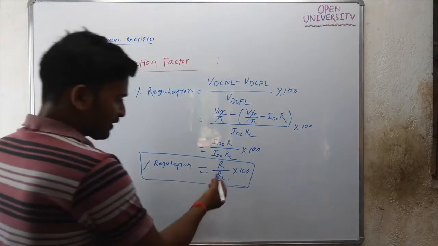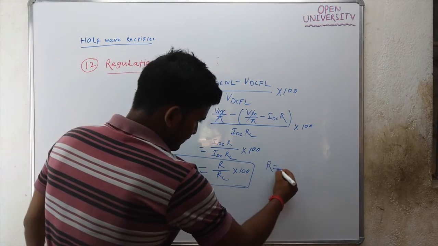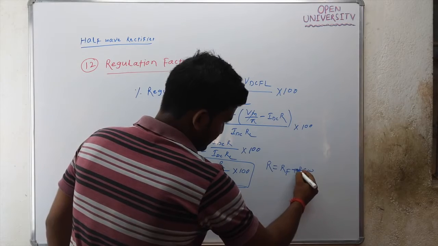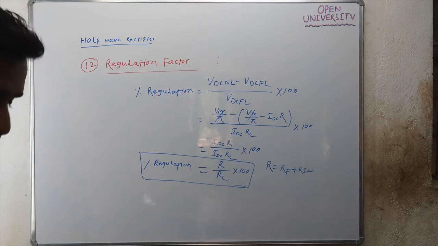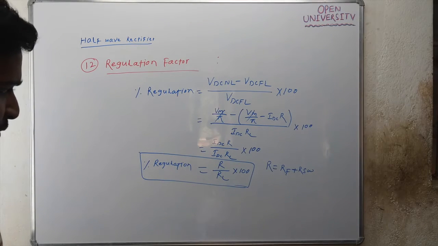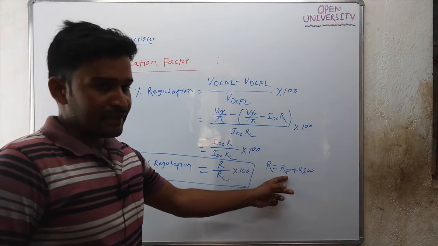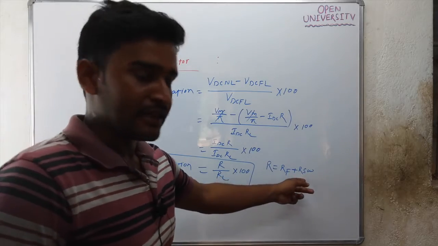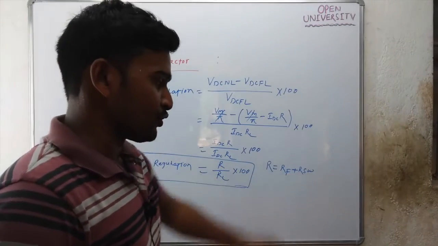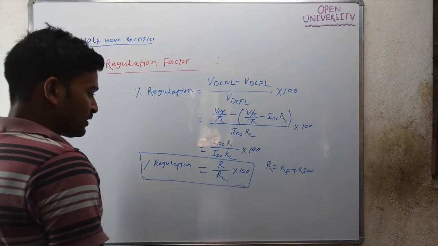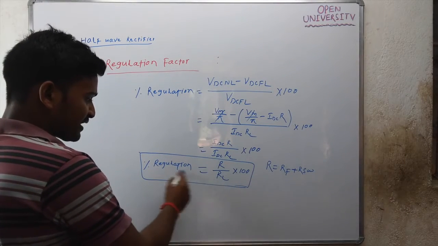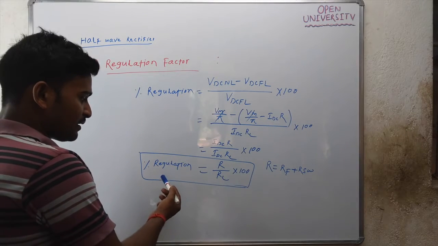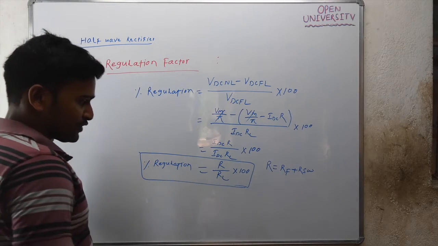Okay, what is R? R is RF plus RSW, resistance of secondary winding. If your diode is ideal, then RF will be 0. If secondary winding is ideal, then RSW will be 0. So R will be 0. If R becomes 0, percentage regulation becomes 0%. So ideally percentage regulation should be 0.